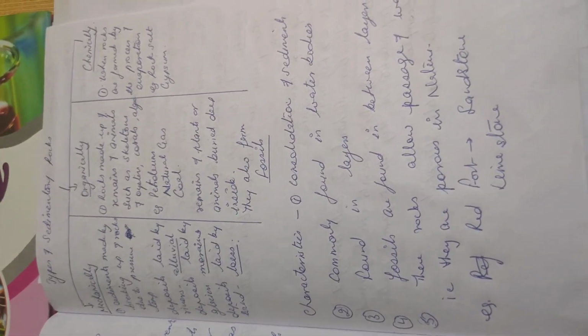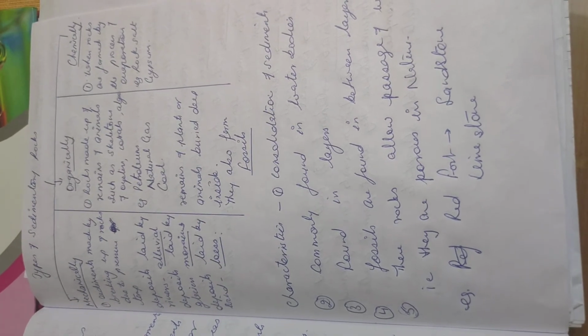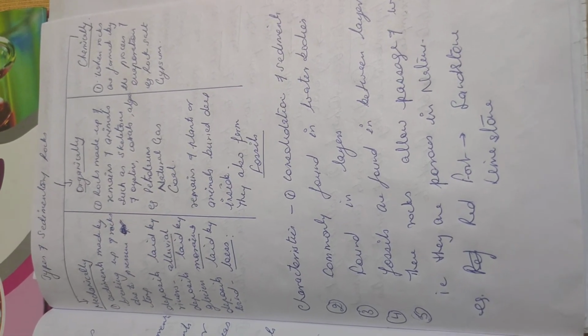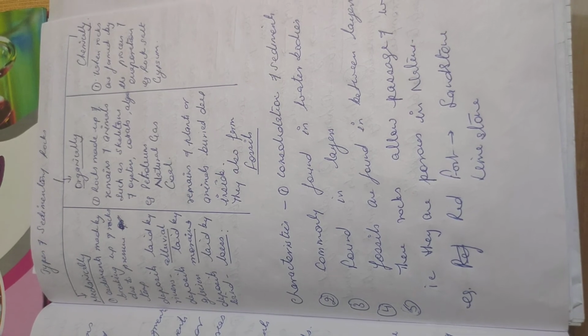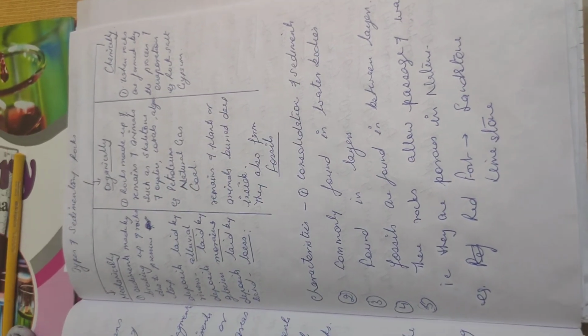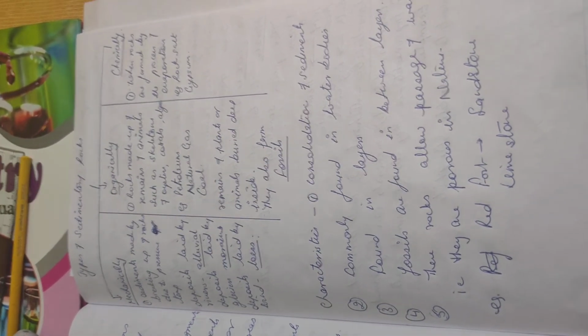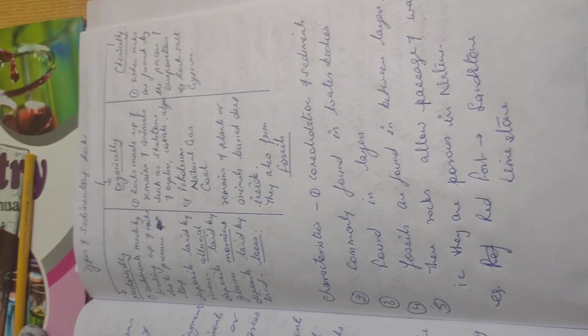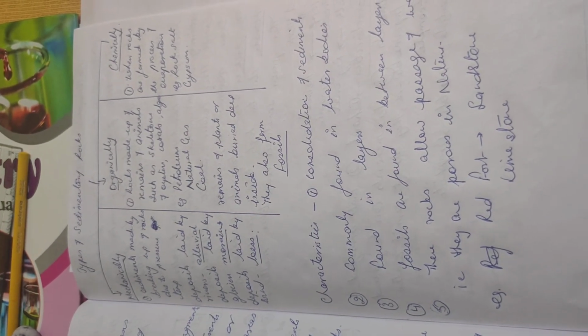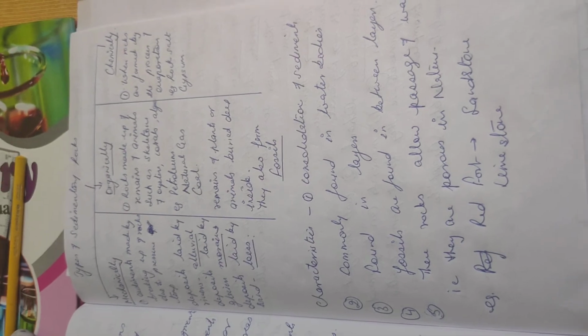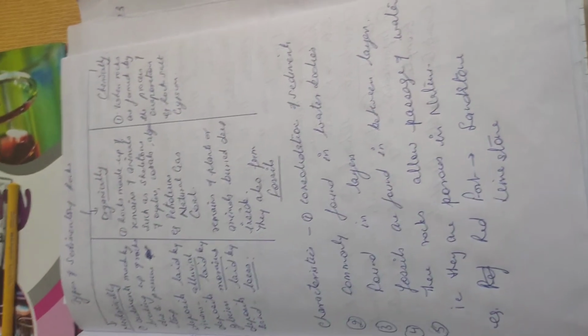Then clay. Have you heard about clay? Multani mitti. Have you heard about it? Even Multani mitti or clay is a kind of sedimentary rock. It is very porous. It is very soft. You soak it in water, it absorbs water and becomes semi-liquid. So this is another example of a sedimentary rock.